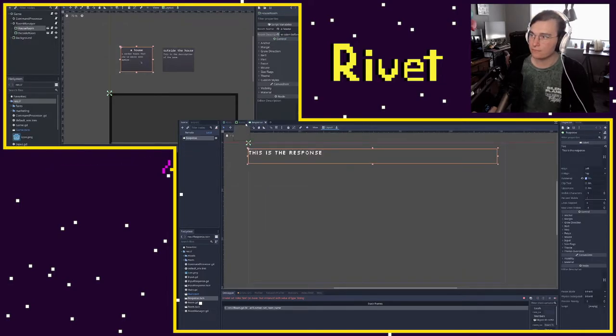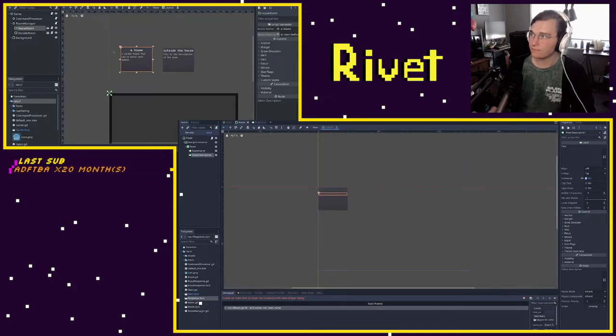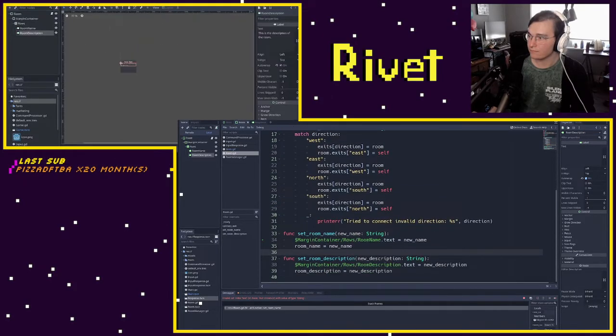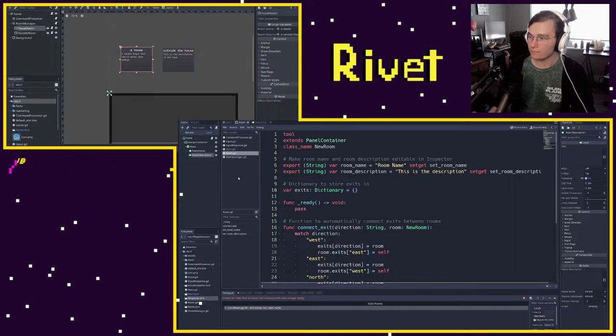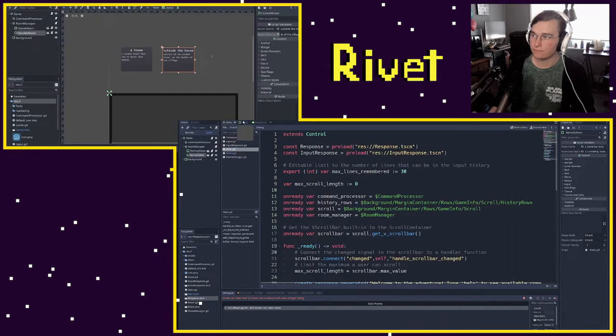Anyway, so we've got our room now, and we've seen that when we update our room description, it updates on here. And if I click it back and forth and switch scenes, it persists. So if I save this, we see that our room name and description persist, which is really amazing. All of a sudden we've made this so much easier for us as developers. I can do the same thing with our outside room. So we can say you are outside of the random house in the middle of the village. Again, we can make actually good content for our game later. Right now, excuse my poor writing.